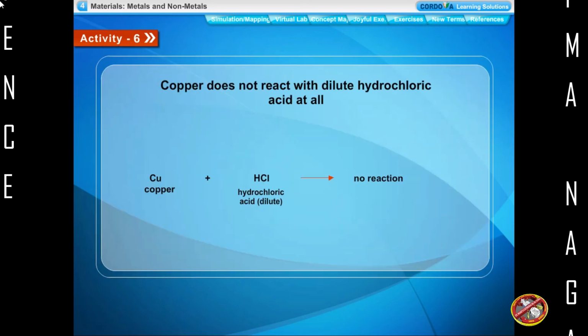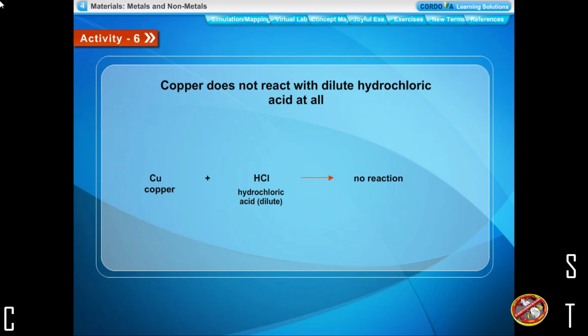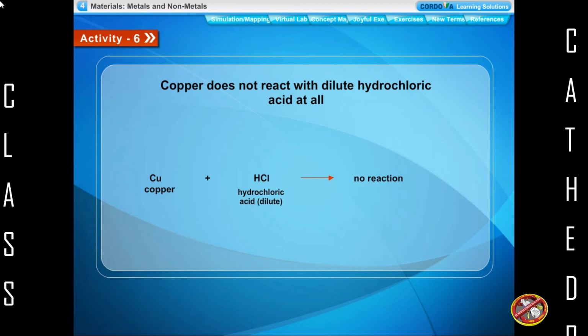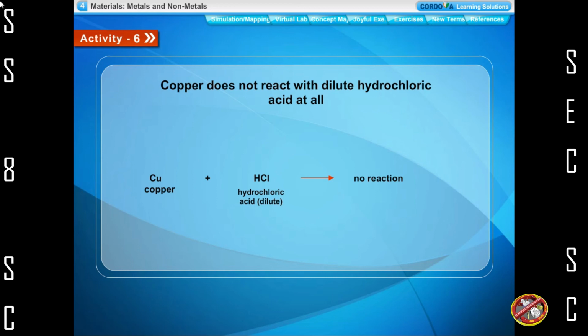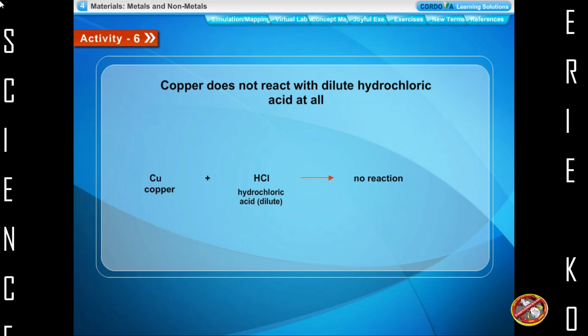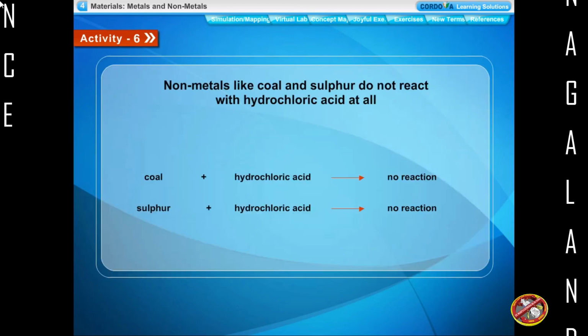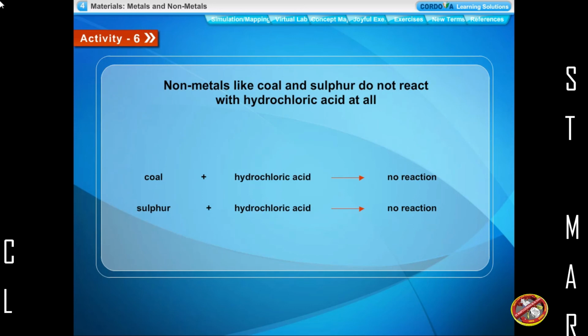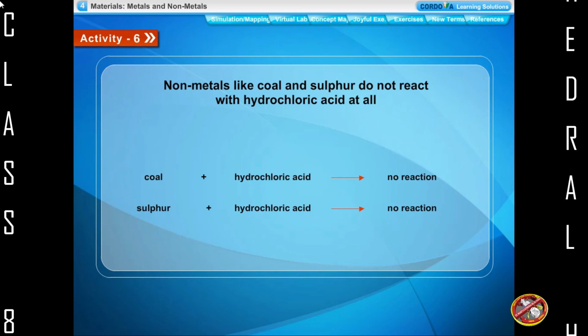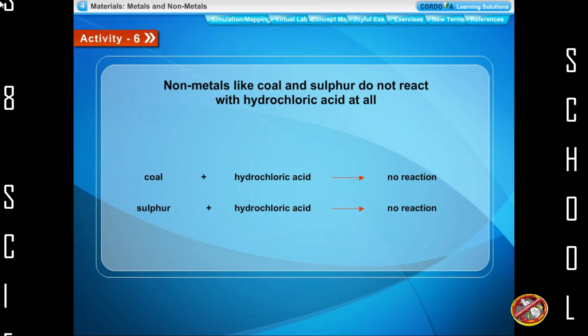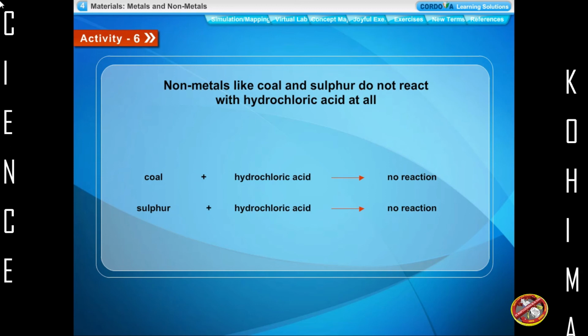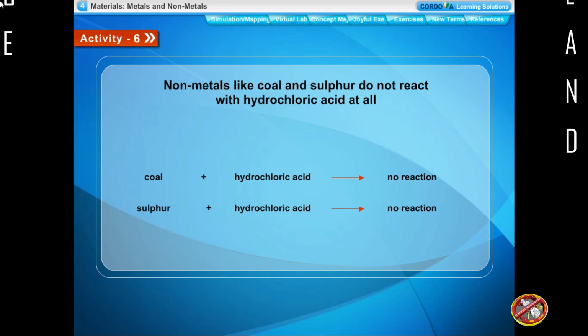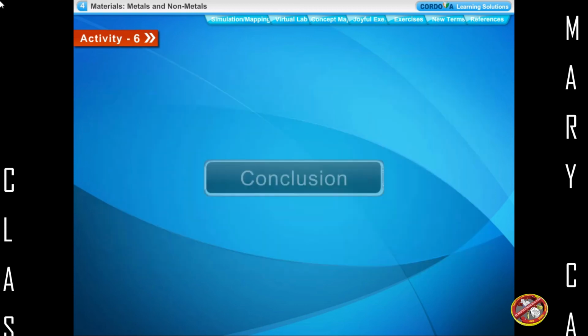Copper does not react with dilute hydrochloric acid at all. Copper plus hydrochloric acid do not react. There is no reaction. Non-metals like coal and sulfur do not react with hydrochloric acid at all. Coal plus hydrochloric acid, no reaction. Sulfur plus hydrochloric acid, no reaction.